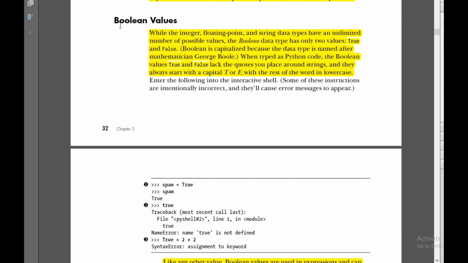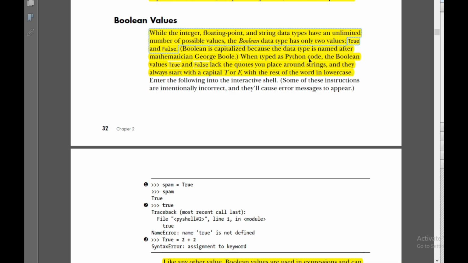Next, we are going to discuss what are known as Boolean values. Boolean is also a data type, like integer and float. While integer, floating point, and string data types have an unlimited number of possible values, the Boolean data type has only two values, True and False. Boolean is capitalized because the data type is named after the mathematician George Boole.